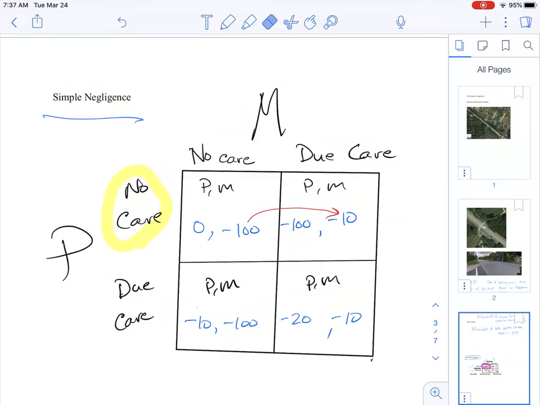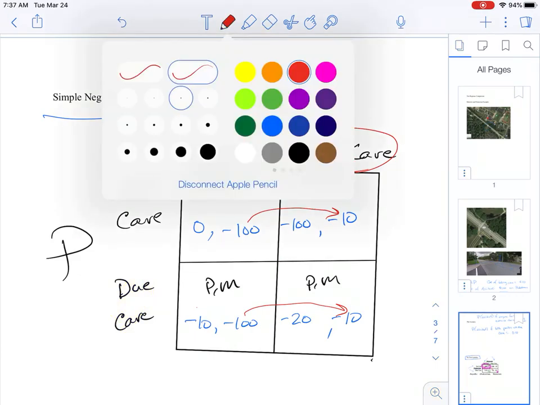It minimizes the cost to the motorist. If the pedestrian does exercise due care, then the motorist is out 100 if they fail to take care, and they're out 10 if they do exercise due care. So it turns out that the motorist has a dominant strategy because they're better off exercising due care no matter what the pedestrian does.